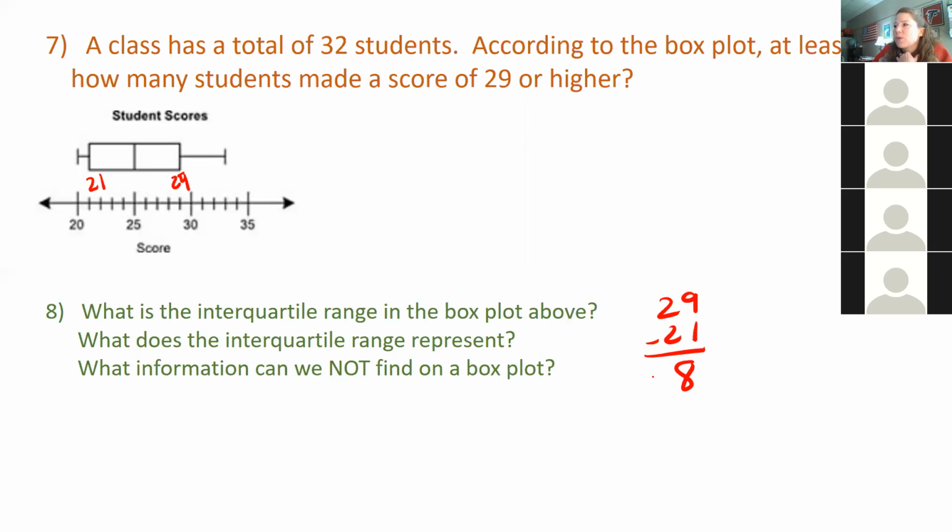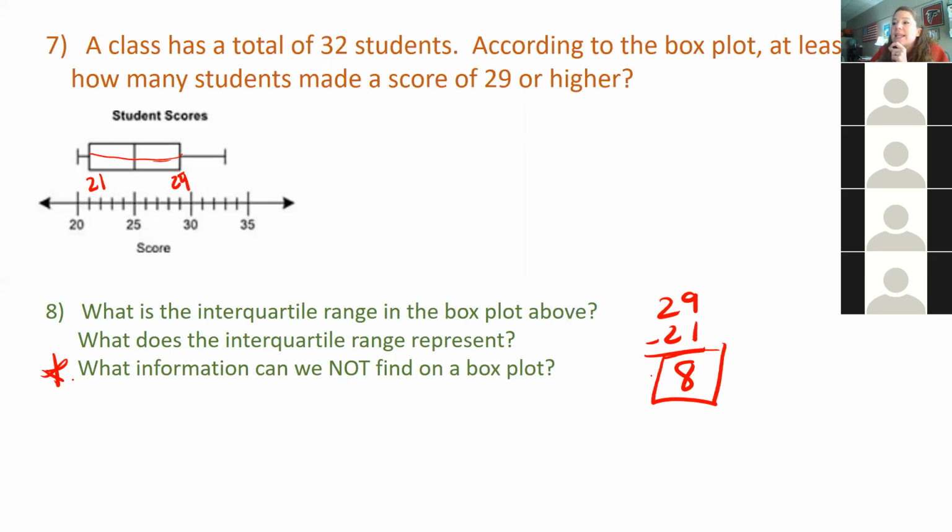So the next question is, what does this number actually represent? What does the interquartile range represent? 50%. Right. It shows the range of the middle 50% of your data, right? It shows how spread out the middle 50% of your data is. So that means the middle 50% of this class of 32 students made between a 21 and a 29. Okay.